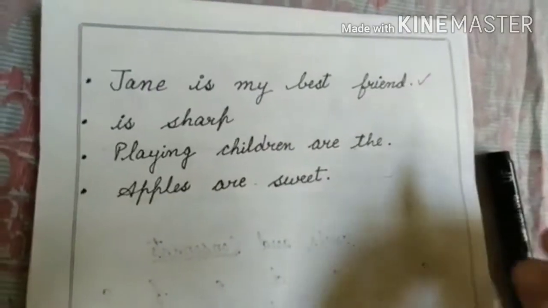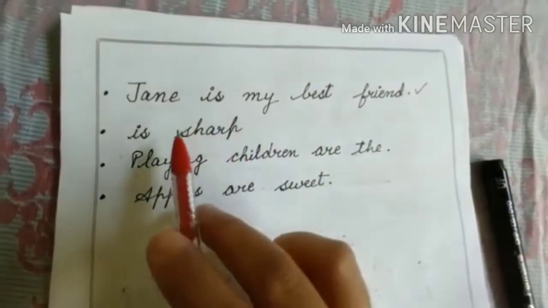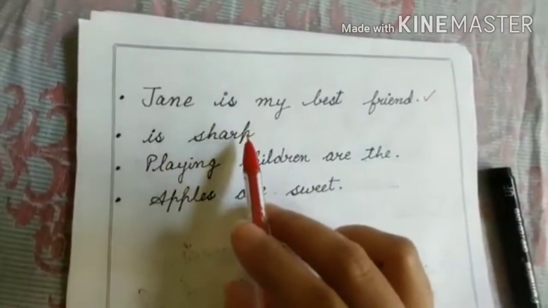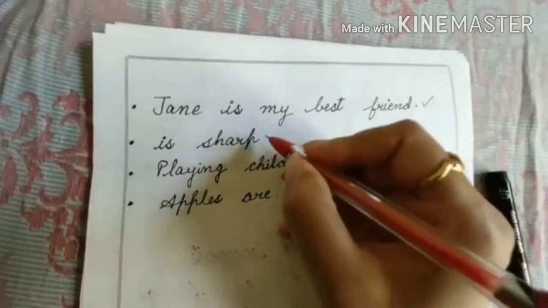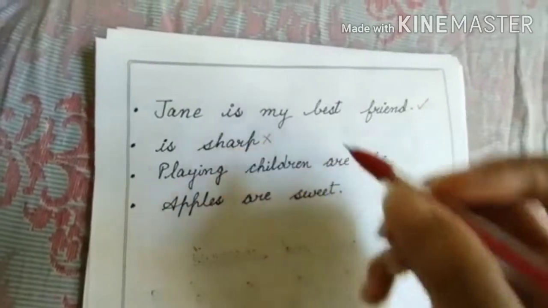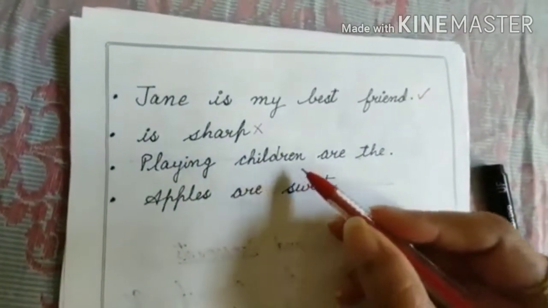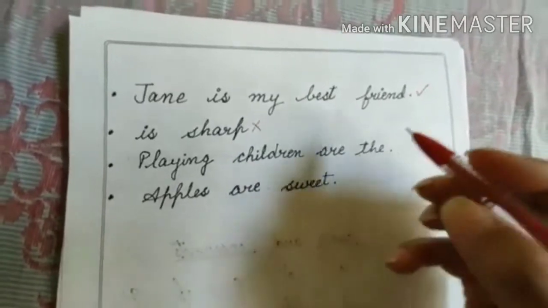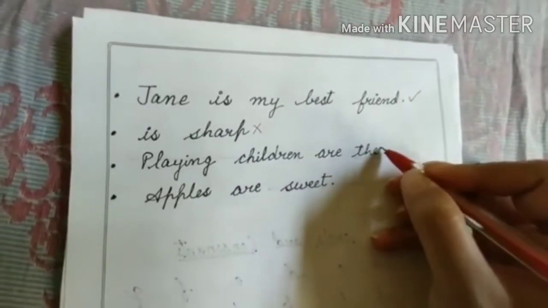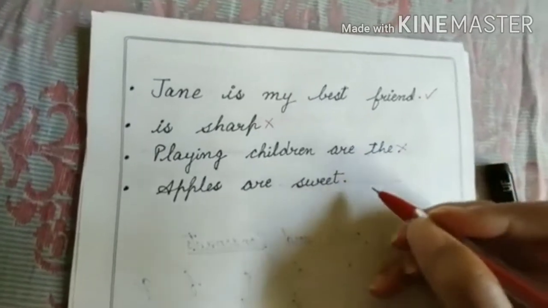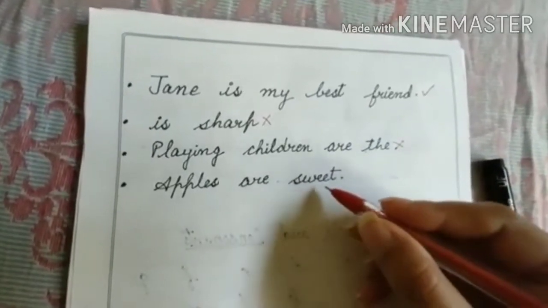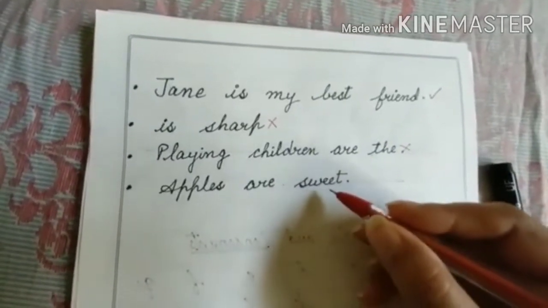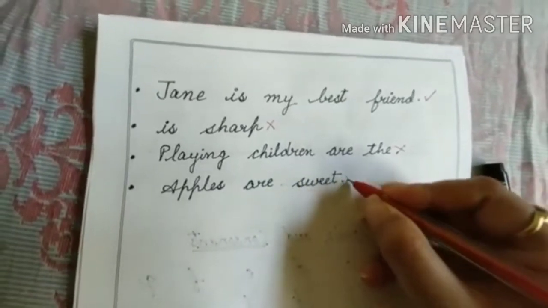The next one is sharp. Here the first letter is small and there is no full stop, so this is not a sentence. Next one, playing children are the. This group of words does not make any sense, so this is not a sentence. The last one, apples are sweet. This group of words makes sense, so it is a sentence.